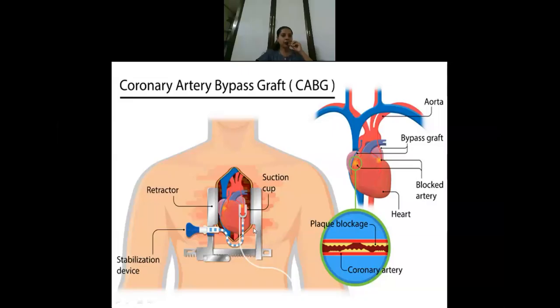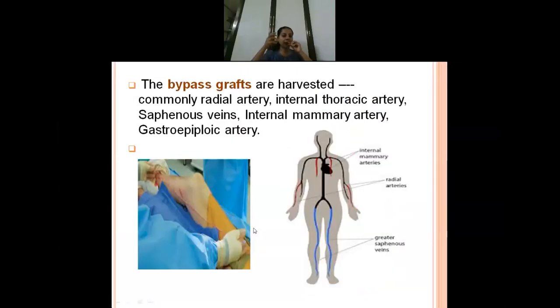And after that, they have to get the bypass grafts, isn't it? Usually it is done before only. They will arrange the graft and keep it. So the bypass graft, as I have told, is taken from different sites. The site is decided depending on the patient's condition, usually by the cardiologist. The choice of the graft depends on the location of blockage, the extent of blockage, the size of the coronary artery, the patient's medical condition, and even the availability of artery or veins.